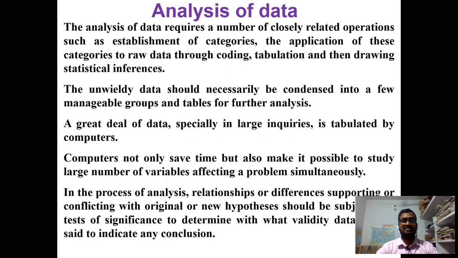How do we analyze the data? The analysis of data requires a number of closely related operations, such as establishment of categories, the application of these categories to raw data through coding, tabulation, and then drawing statistical inference. For the coding and tabulation, we use Excel and some other software, and then draw statistical inferences. The unwieldy data should necessarily be condensed into a few manageable groups and tables for further analysis.